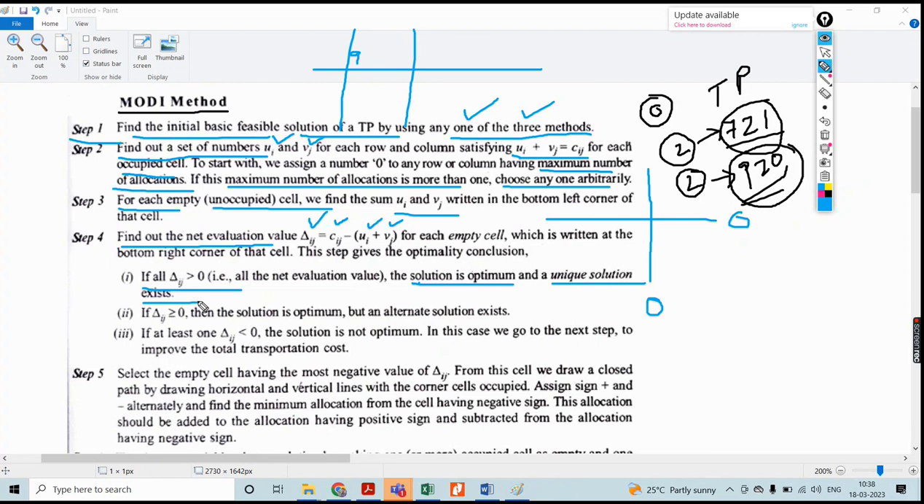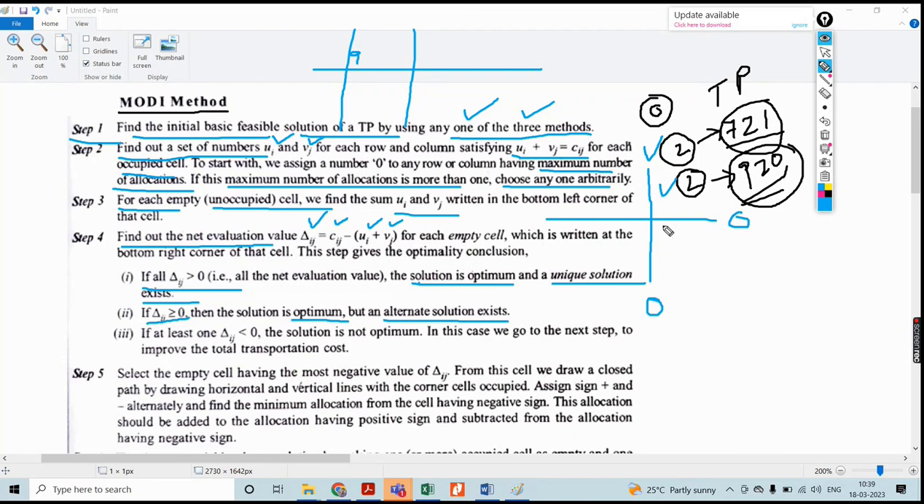If not, we will get some values which are less than 0. If delta ij is greater than or equal to 0, and any one value is 0, the solution is optimum. Whatever solution we got now is optimum, but there is a possibility that an alternate solution might exist. For example, I told you, when equal penalty factors happen, you arbitrarily choose a particular row or column. But another choice might also give an optimal solution.